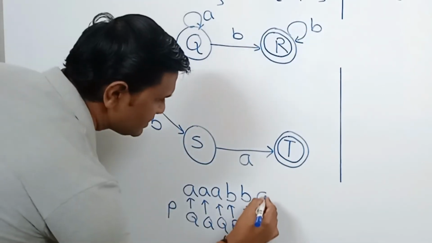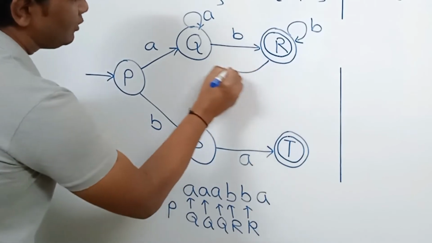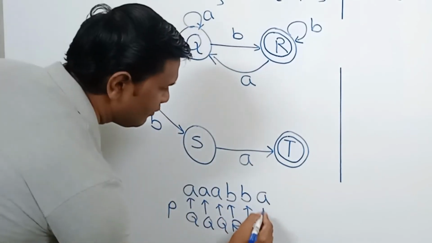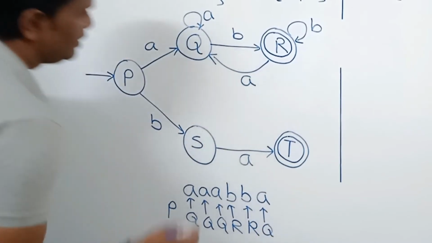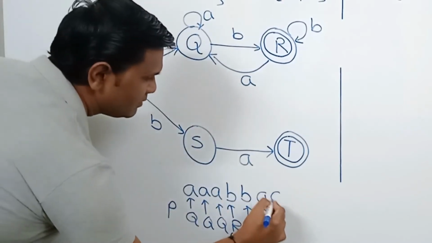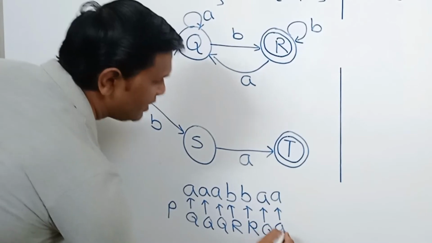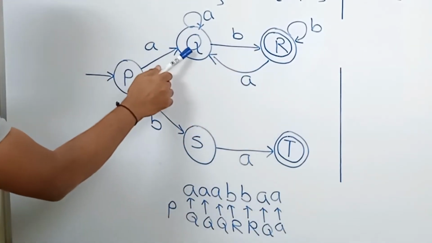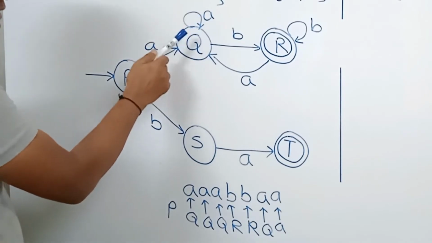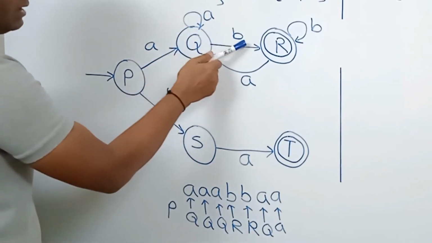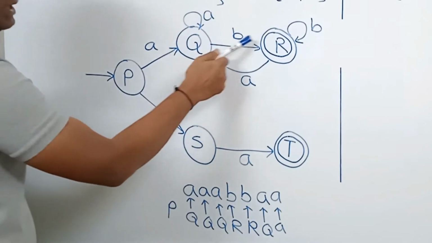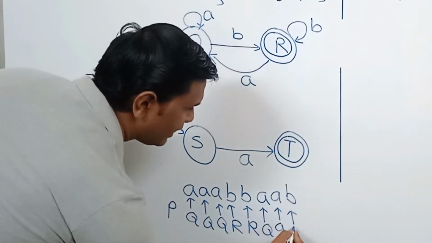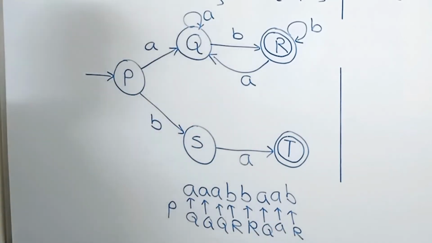But if A comes, we go back to state Q. Here also if A comes, it will remain in Q. If B comes again, starting with A, ending with B, it will go to final state R.